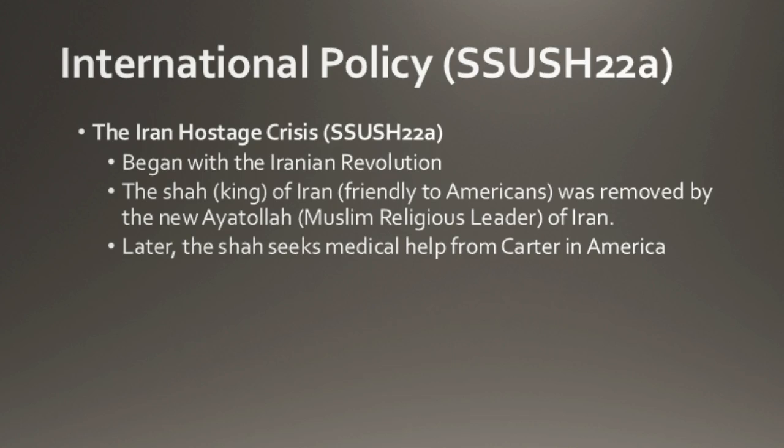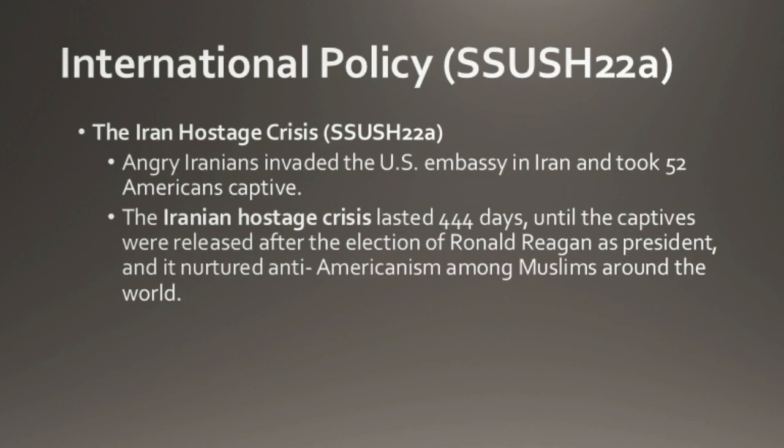So the Iranian hostage crisis, as we talked about: there's an Iranian revolution. The Shah gets overthrown. He comes to America for medical treatment. And this hostage crisis is going to last for 444 days. This situation is going to hurt America's view in Muslim nations. A lot of the Muslim world is going to begin to turn against America because of this hostage crisis.